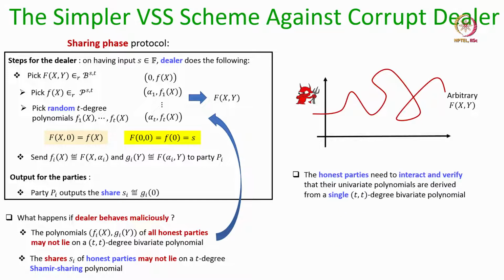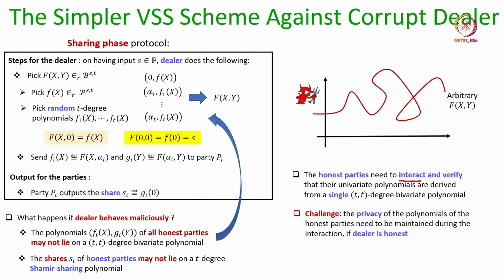Okay. So, this will now require interaction among the parties to verify whether their f and g polynomials lie on a single bivariate polynomial, and that is why this protocol is called verifiable secret sharing, because the parties can verify.